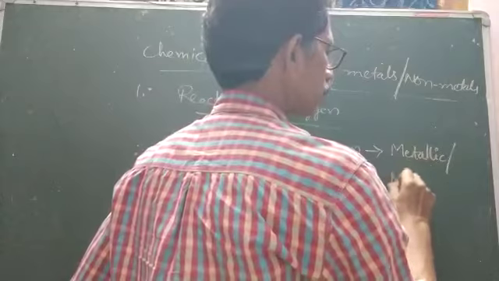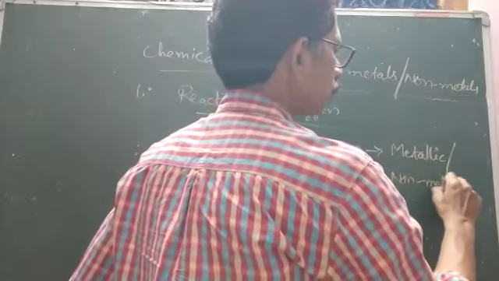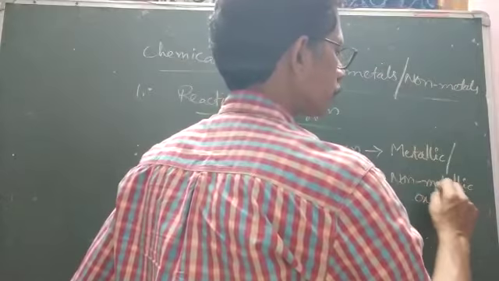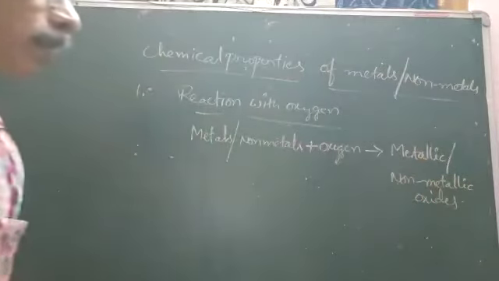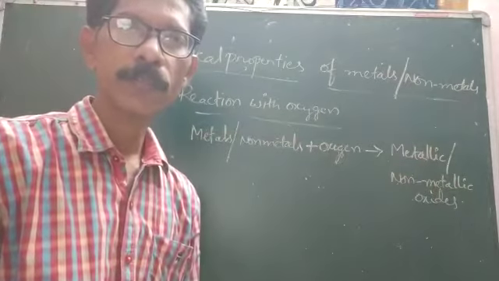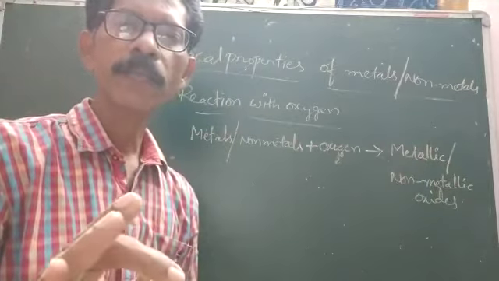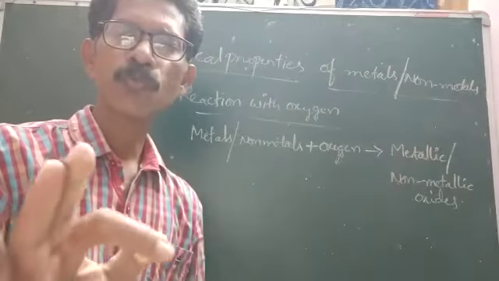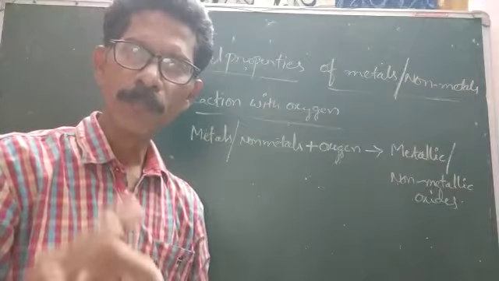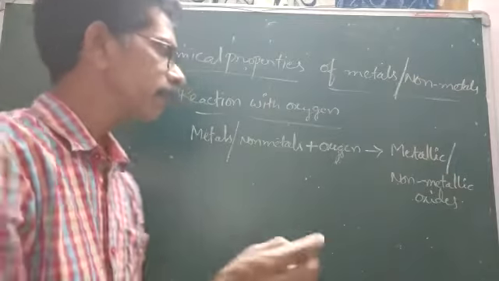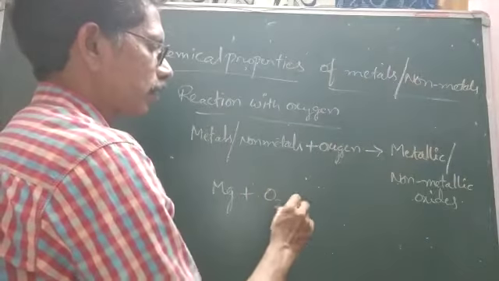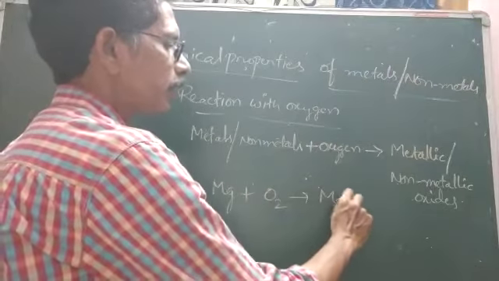When metals combine with oxygen they form metallic oxides, and when non-metals combine with oxygen they form non-metallic oxides. For example, magnesium combines with oxygen to form magnesium oxide.